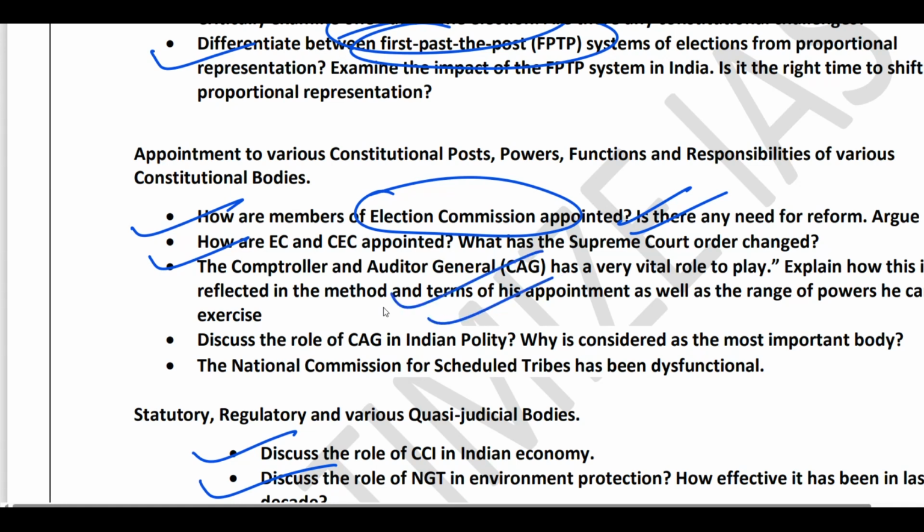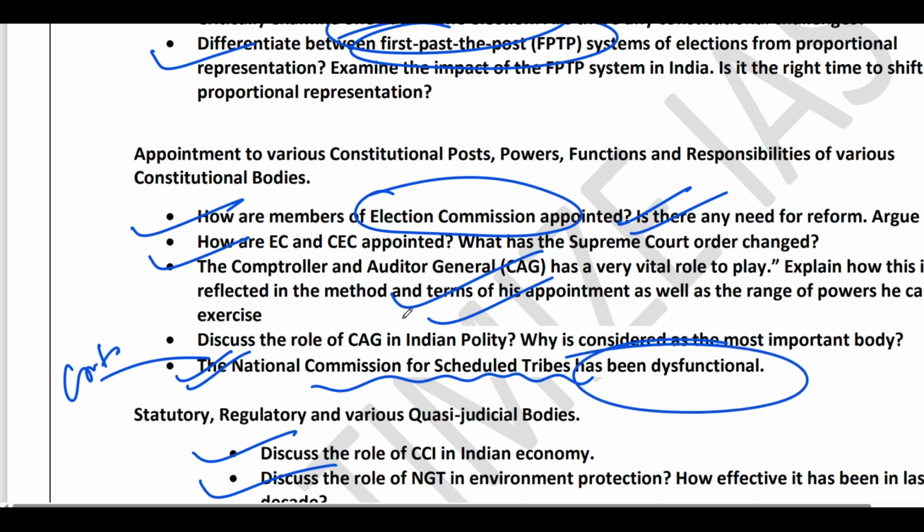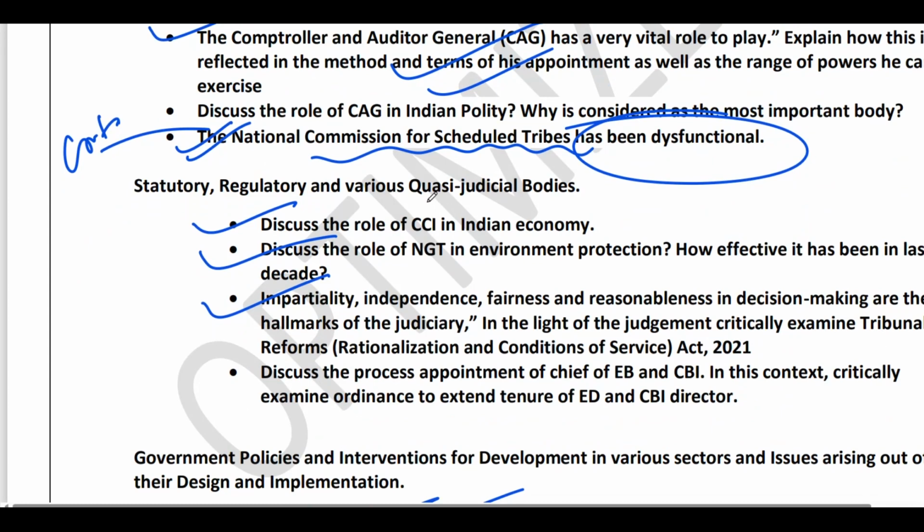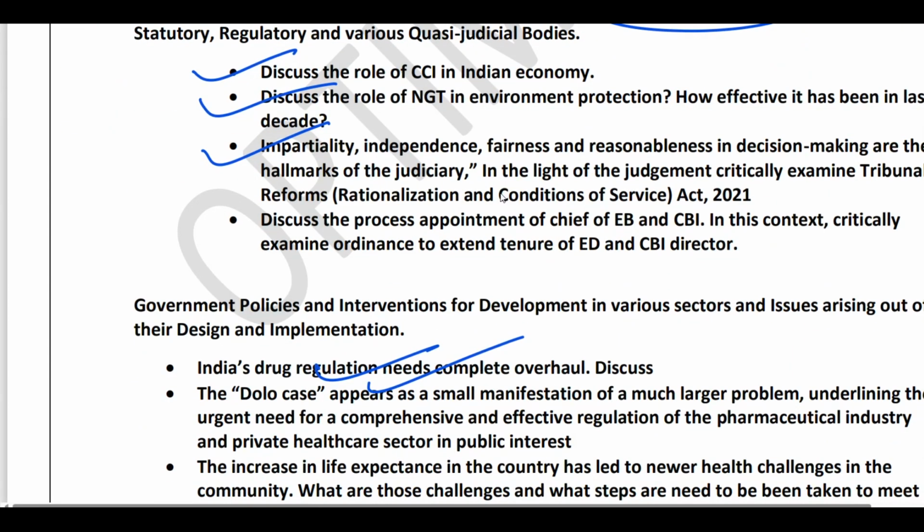Then CAG is also very important, the role of CAG. Then the National Commission on Scheduled Tribes is also very important. Critically examine its functioning. Going to the quasi-judicial bodies, in this topic, CCI, the Competition Commission of India, and NGT are very important. So prepare these two bodies.